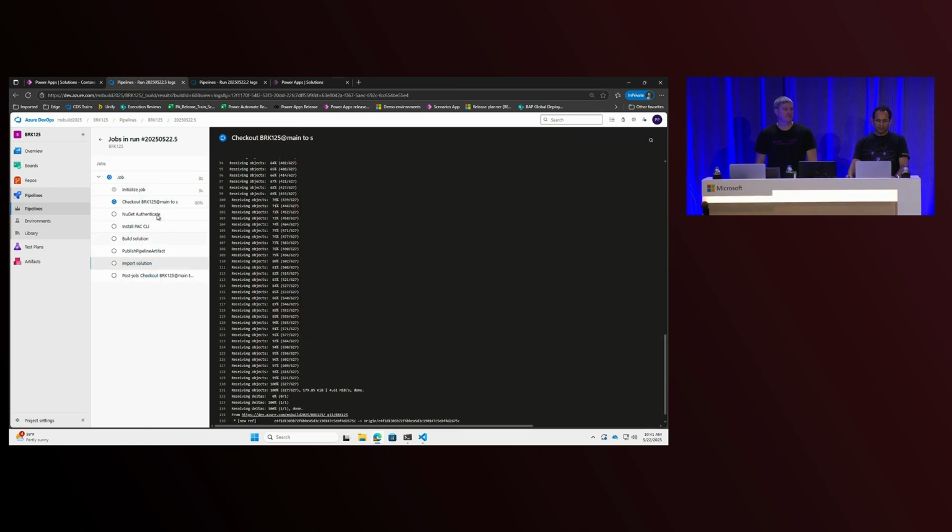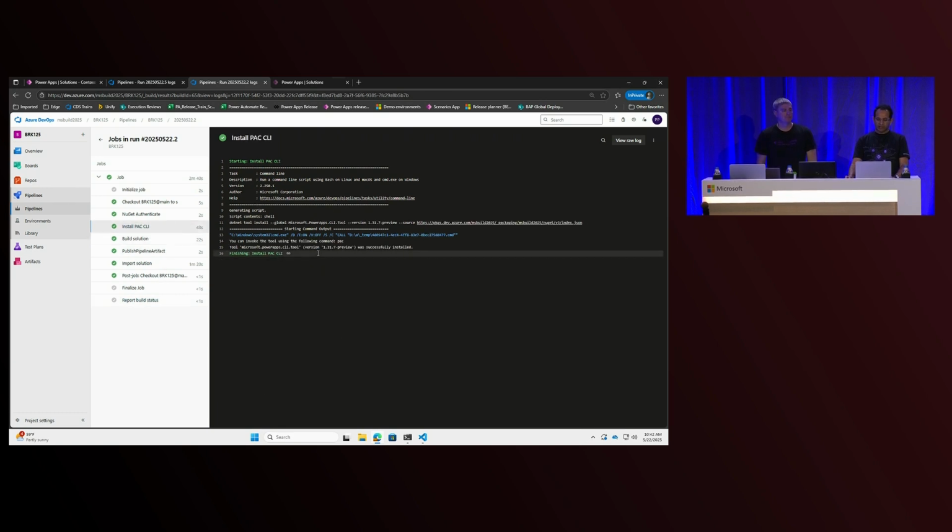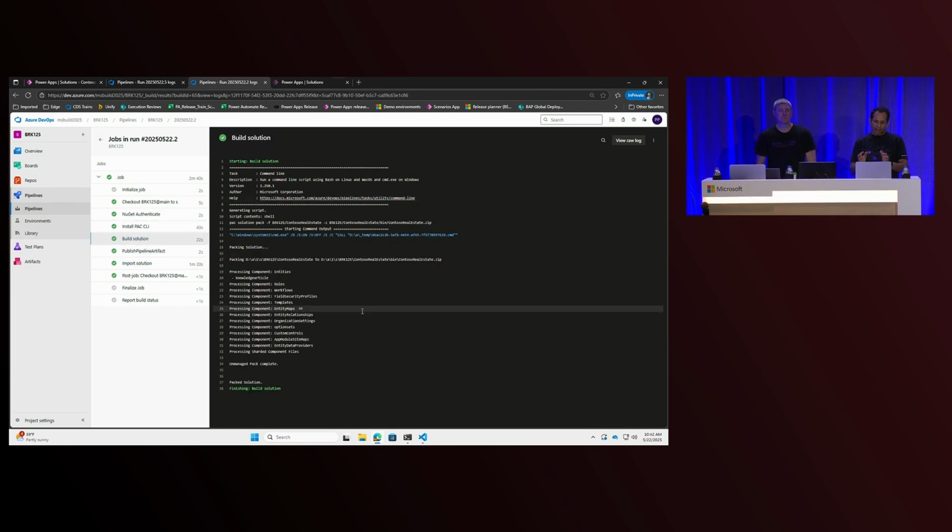So meanwhile, let me do one thing. There is a prior completed job, and with that, I'll show you what's happening behind the scenes. So this fully automated pipeline is checking out a VM, getting the pack CLI command, which is the pro dev tooling that we have in the Power Platform. It's a pre-release version. It's going to be made available pretty soon. And it has a smartness and knowledge to compact the YAML things that you see in the source code into the native Power Platform format and create a solution.